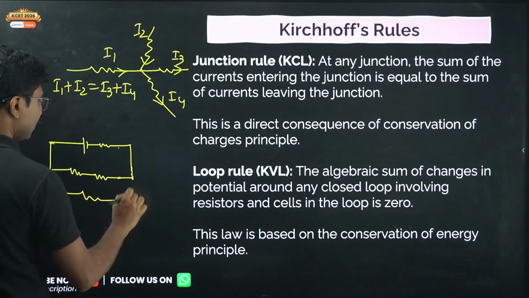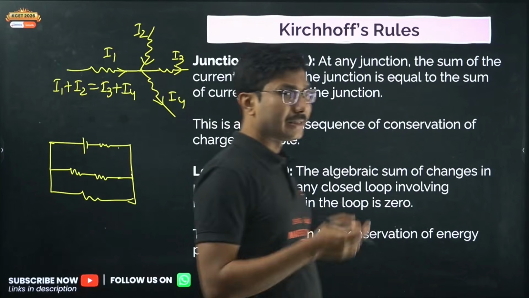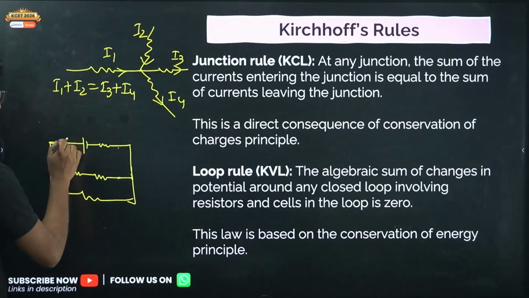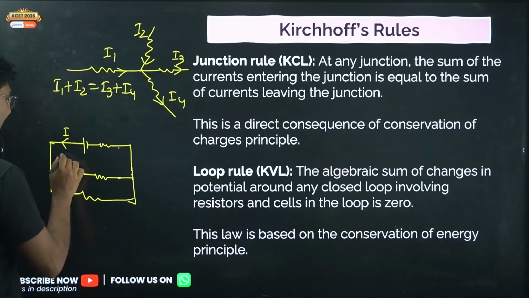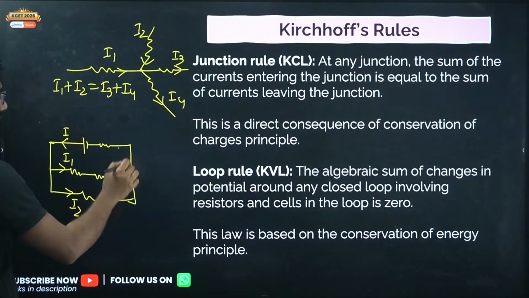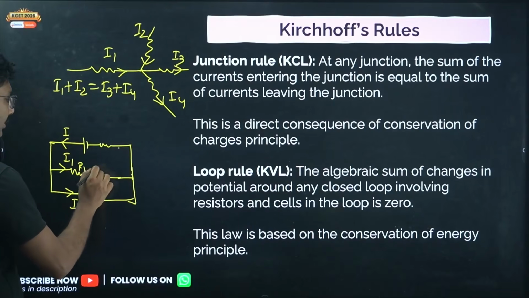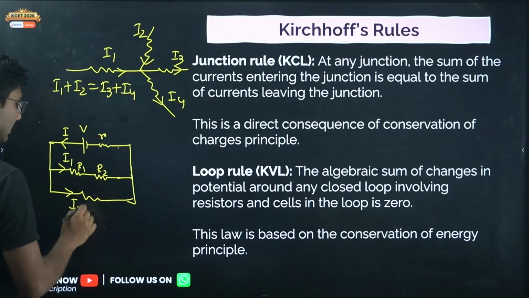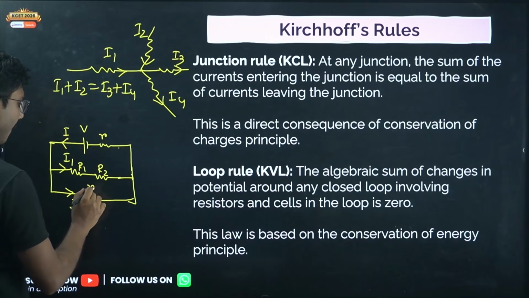Suppose a circuit like this, a simple circuit. I am not taking a complicated circuit. Okay, say this current is I, this current say I1, this current say I2. And if you take any one of the loops, so this is say R1, this is R2, this is V, this is small r, and this is R3.